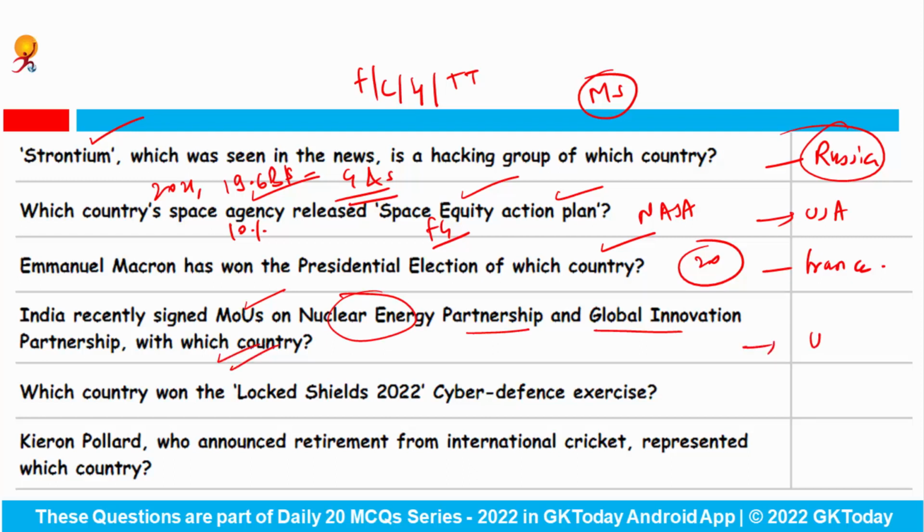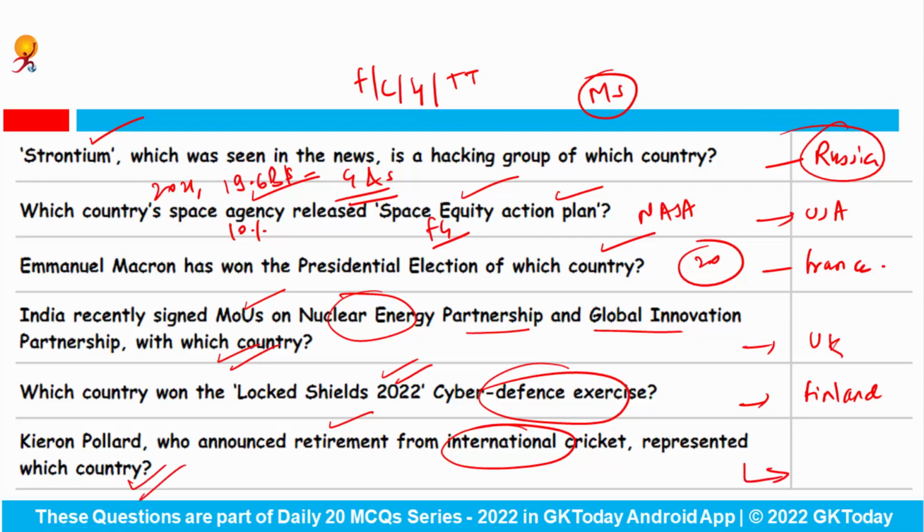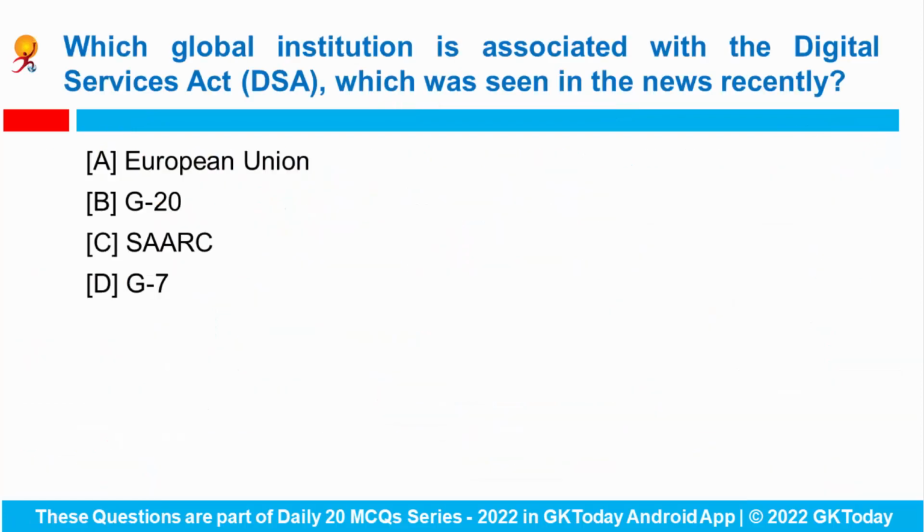This country is UK. Which country won the Locked Shields 2022 Cyber Defense Exercise? Answer is Finland. Kieron Pollard, who announced the retirement from international cricket, represented which country? So he is a player from the country West Indies. Okay. Next question. Which global institution is associated with the Digital Services Act, which was seen in the news recently?